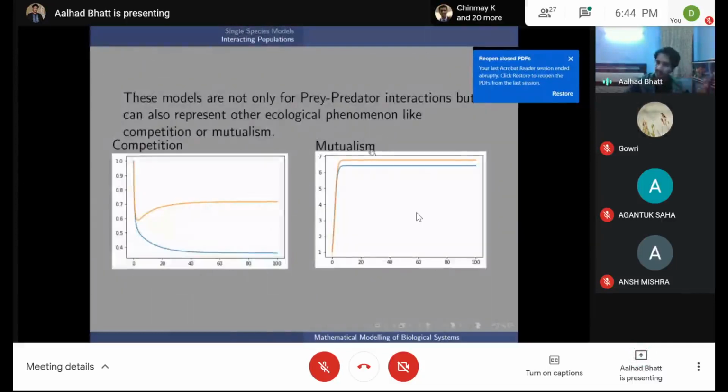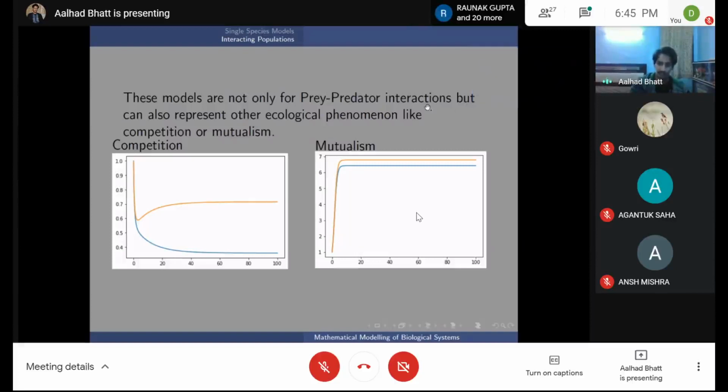Right. So the other thing is mutualism, which is when instead of working against each other, the two are working with each other. Basically, they both work together in order to increase their total population. Again, in the absence of any interaction, it would be 1. With interaction, their population has increased. It would have been better if the equations had been here, but you can just vary these equations and change their form to model a large variety of situations.